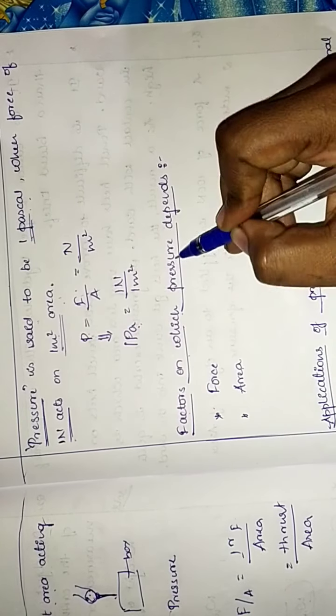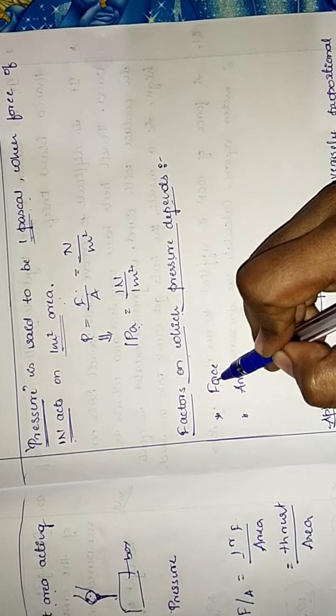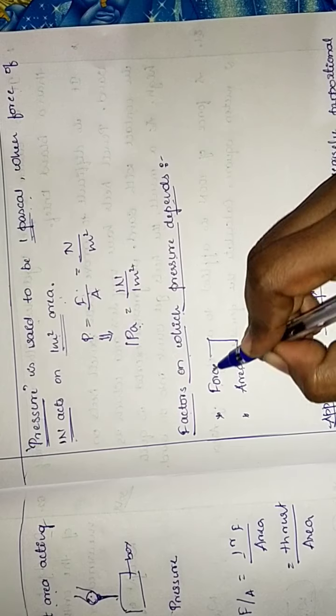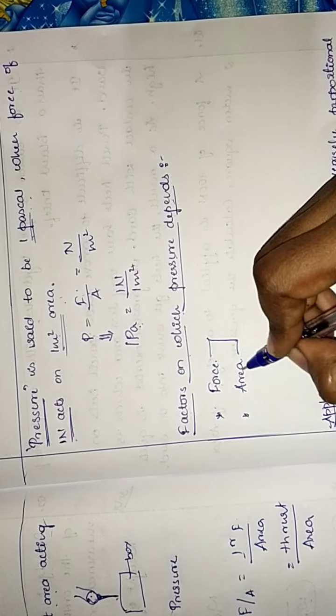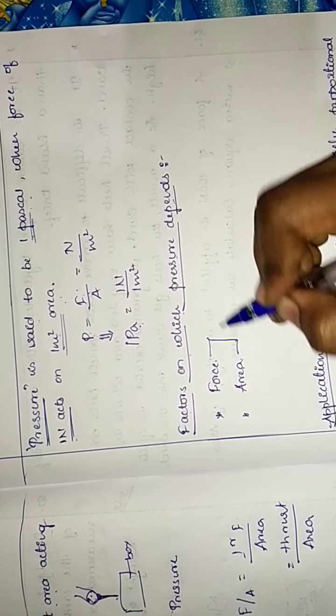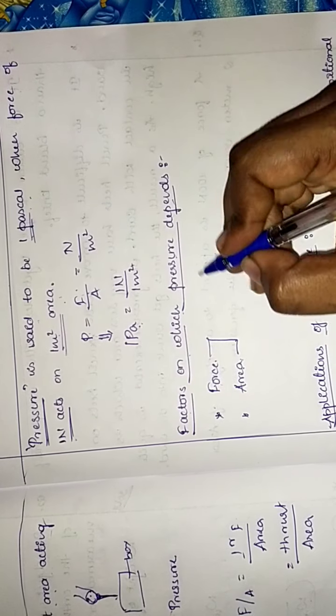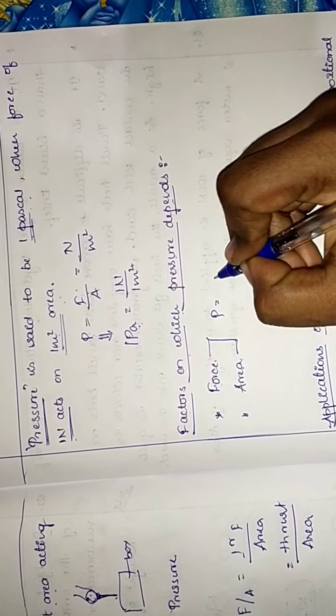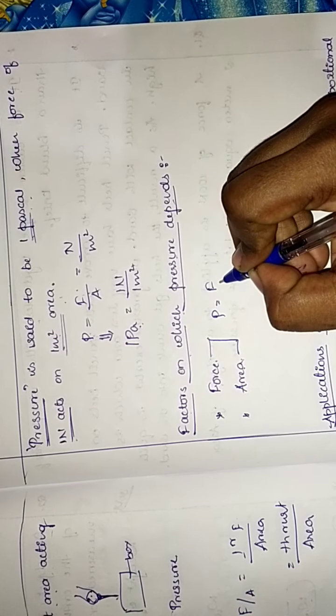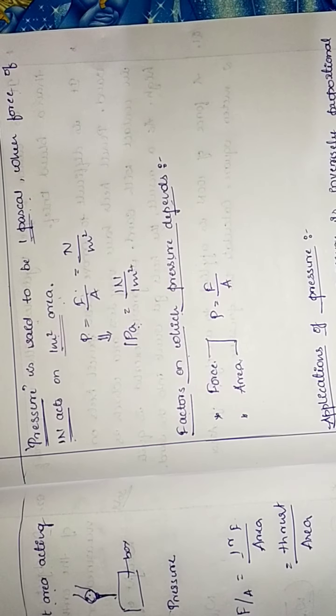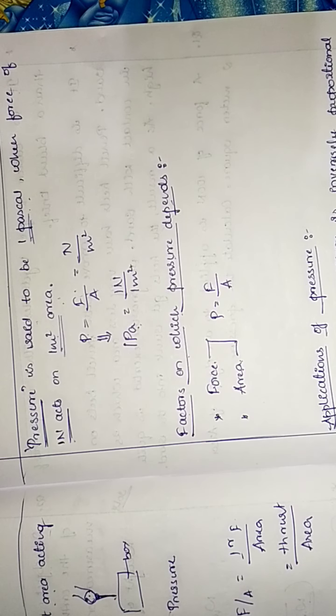So the factors on which pressure depends means it is dependent on force and area. So we can easily say that P is equal to F by A, where P is pressure, F is force and A is area.